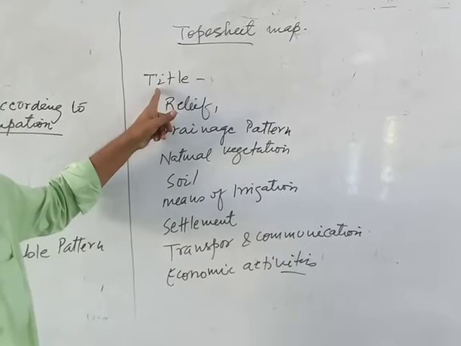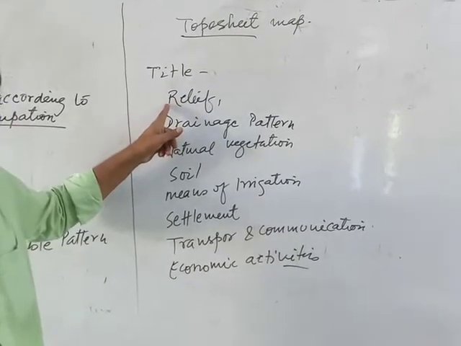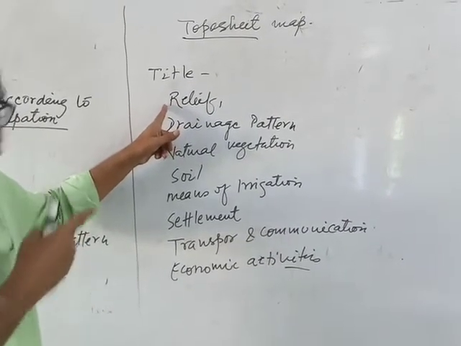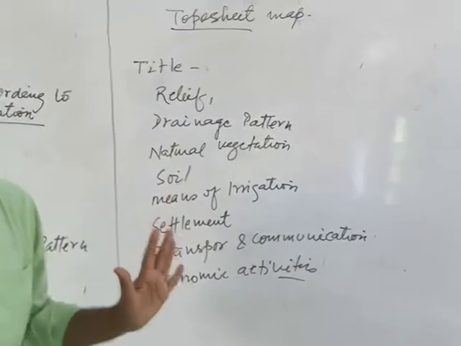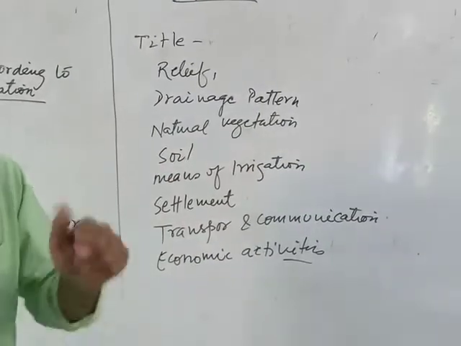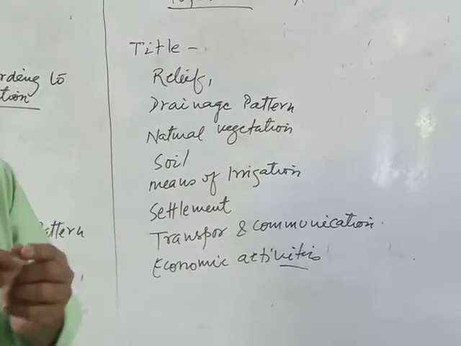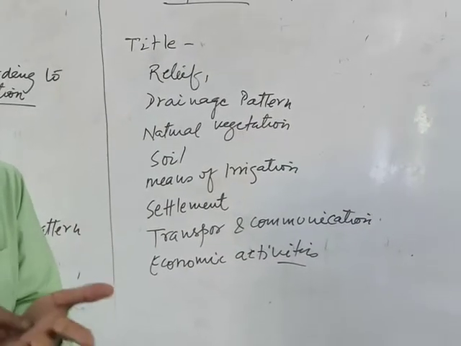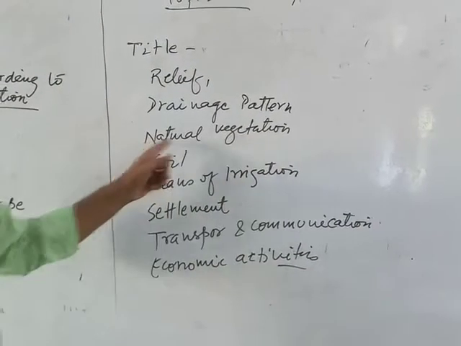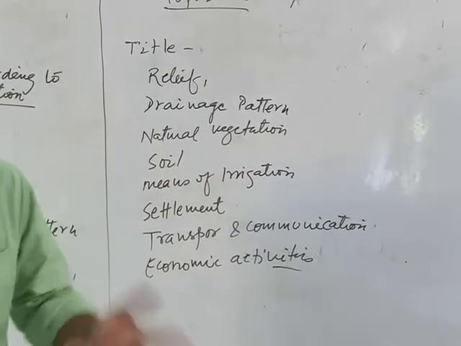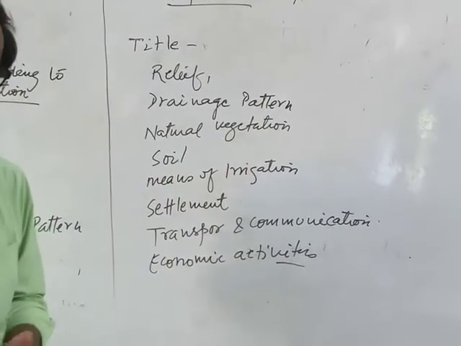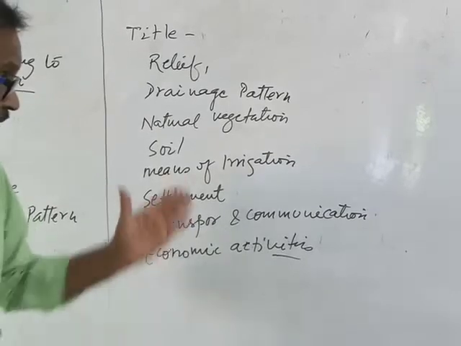What is the title of that toposheet? Next, the relief features of that toposheet, that is, the natural ones. Then after, the drainage pattern of that toposheet, the routes of the rivers that are already shown in that map. You have to find out the name of that river and the direction of the river. Then after, natural vegetation. In a toposheet map, natural vegetation is also shown. You have to identify and write about that natural vegetation.